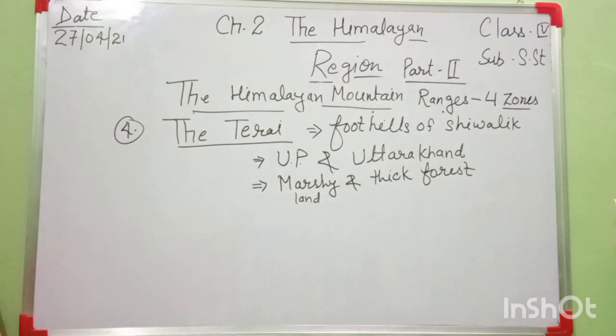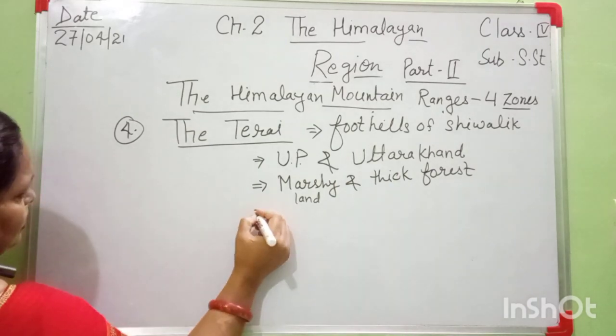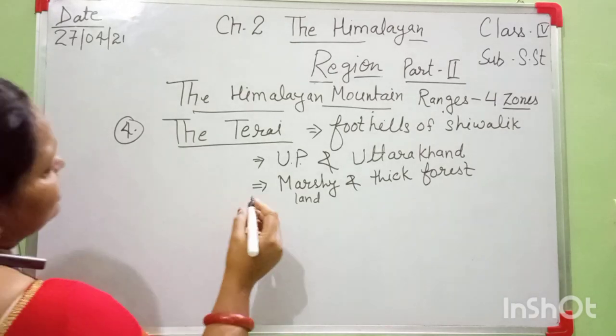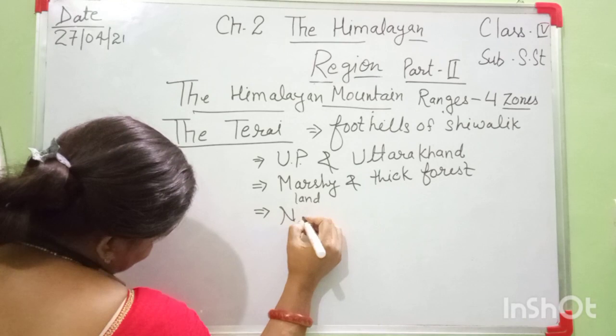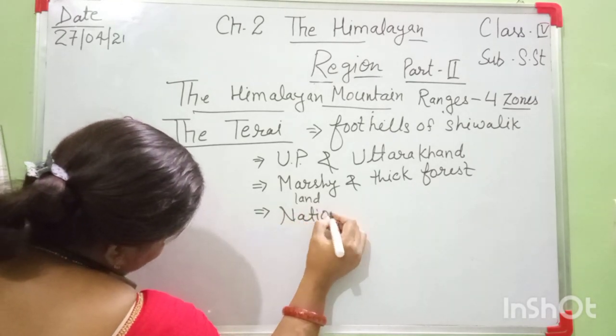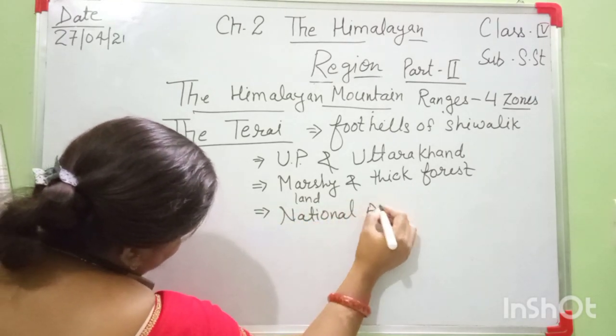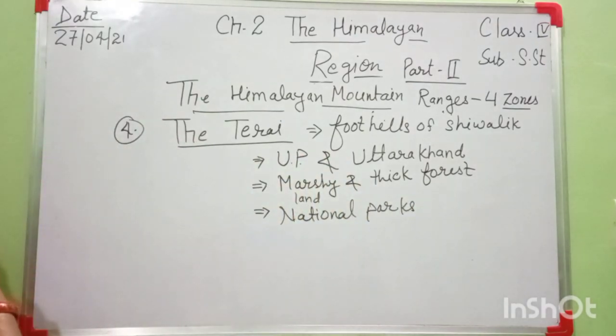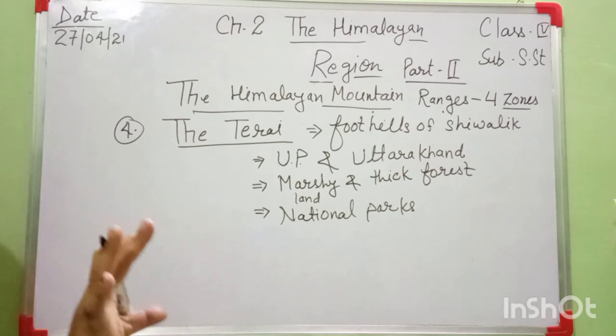This region has many national parks and wildlife sanctuaries. What is the meaning of national park? National parks are natural places where wild animals live freely.